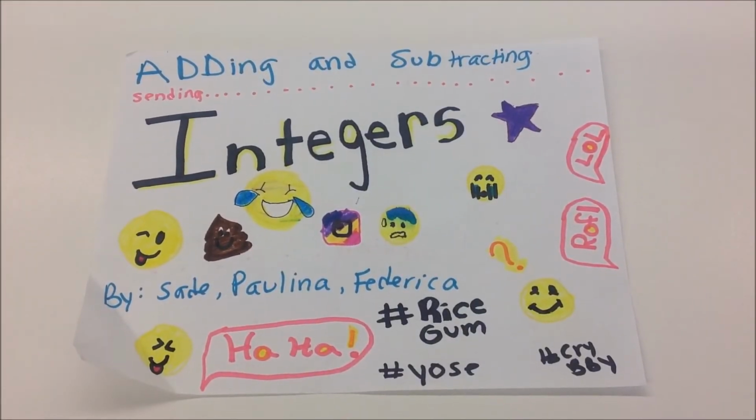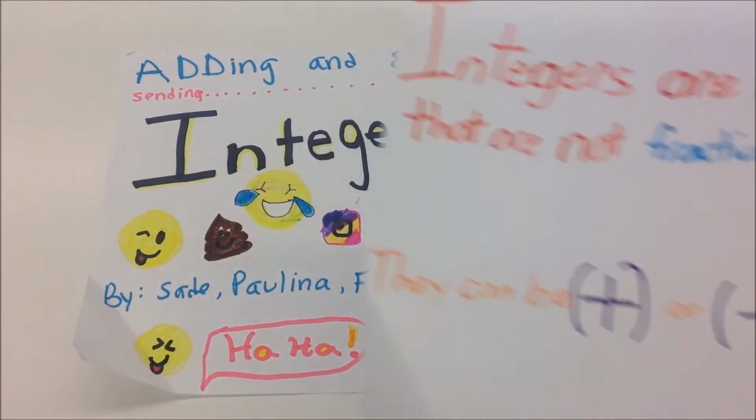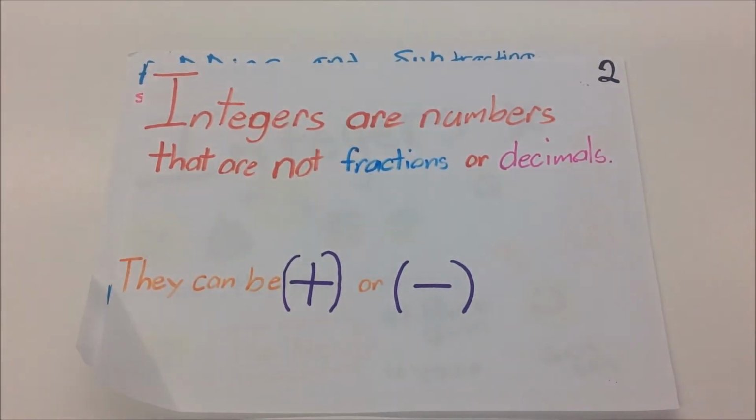Integers. Integers are numbers that are not fractions or decimals. They can be added or subtracted.